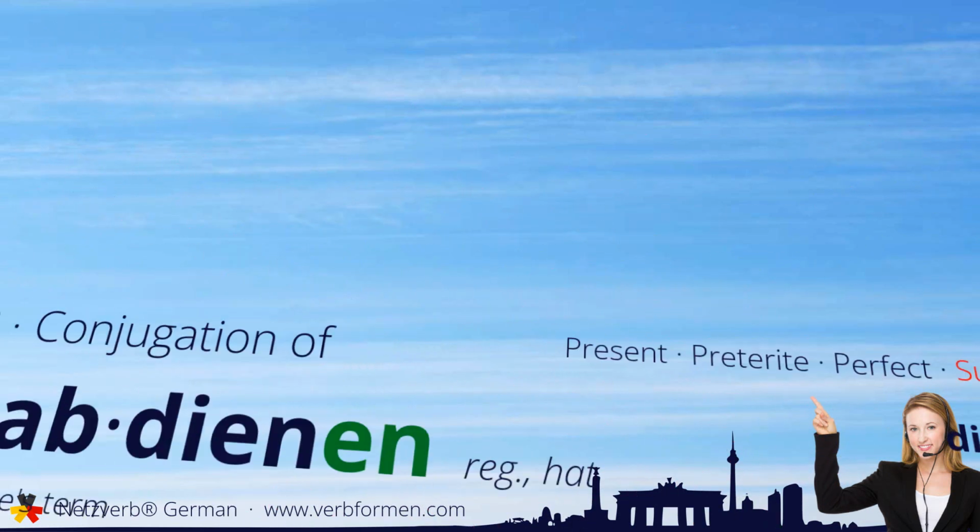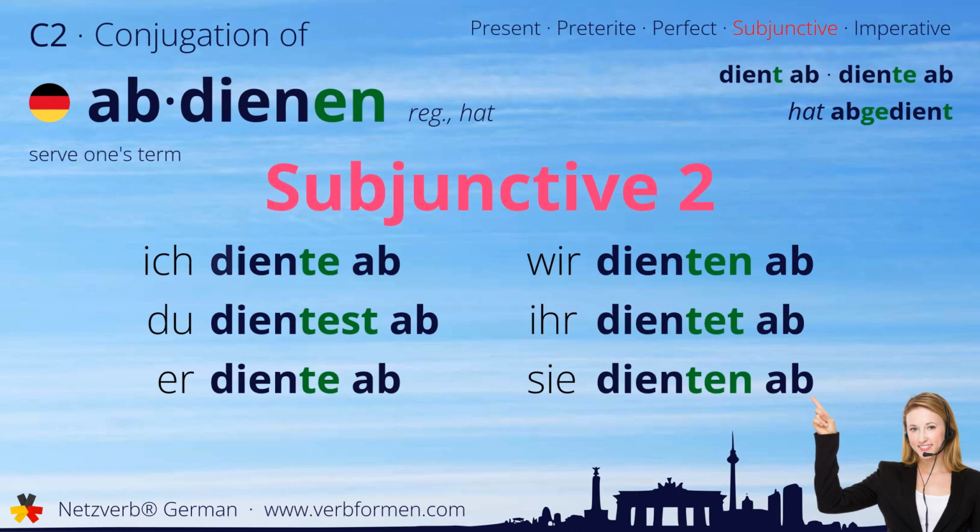Now we move on to the subjunctive two. Ich diente ab. Du dientest ab. Er diente ab. Wir dienten ab. Ihr dientet ab. Sie dienten ab.